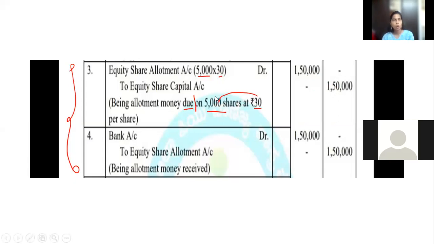It is like the principal calling and telling you that so much money is pending and you have to pay the fees. That is that step. The next step is you actually coming and giving the money. So the money is received and deposited to the bank. Bank account debtor to equity share allotment account, with the same amount. Being allotment money received. I have explained this, so there shouldn't be much problem for you.